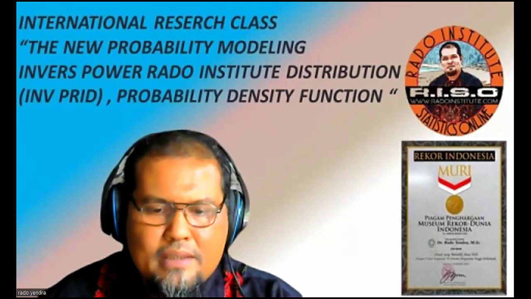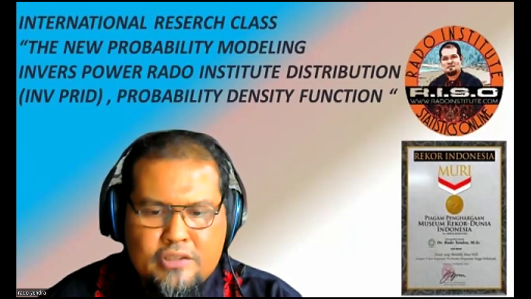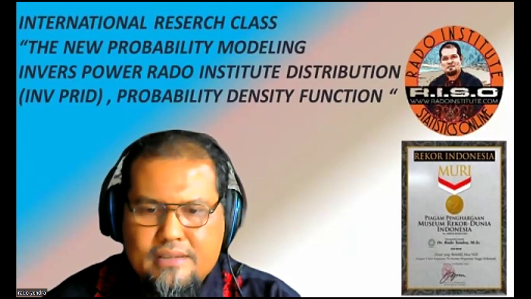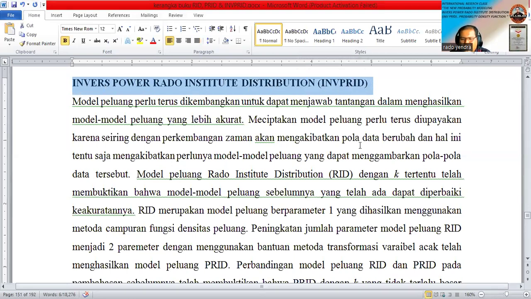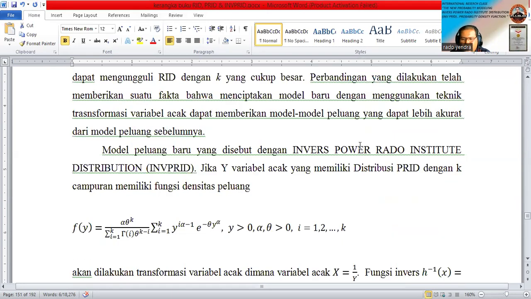The inverse power Rado Institute distribution is based on the theory of random variable transformation. From these candidate books, we have written about the theory of the inverse power Rado Institute distribution.